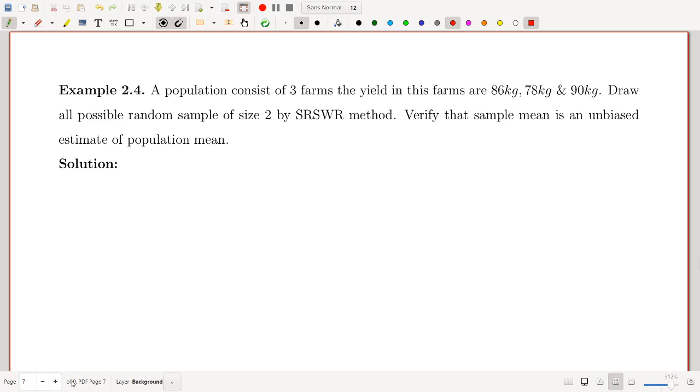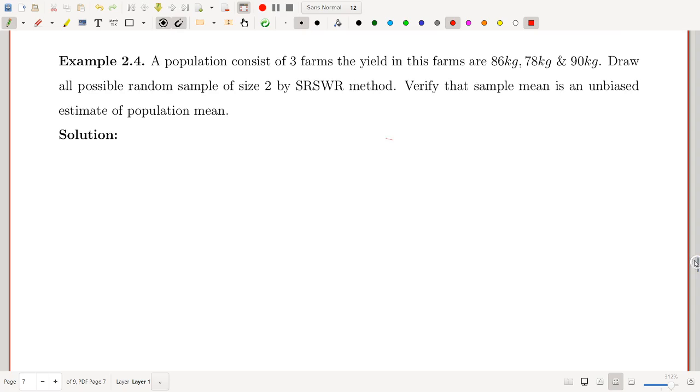Now we are going to see one example. The example is: a population consists of 3 farms. The yields in these farms are 86 kg, 78 kg and 90 kg. This means here capital N is 3, and y1 will be 86 kg, y2 will be 78 kg and capital Y3 is 90 kg.